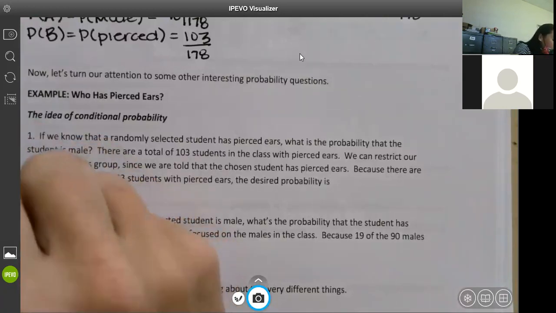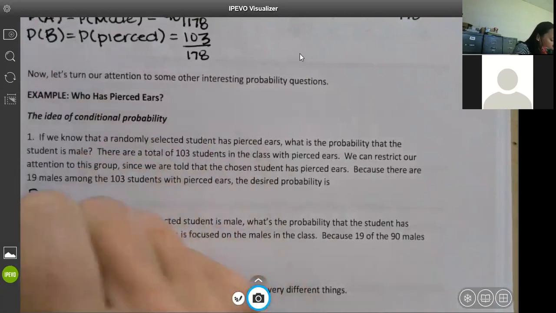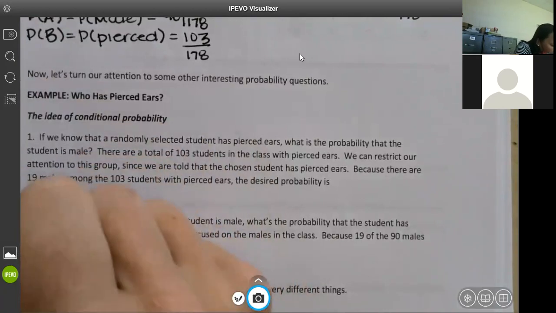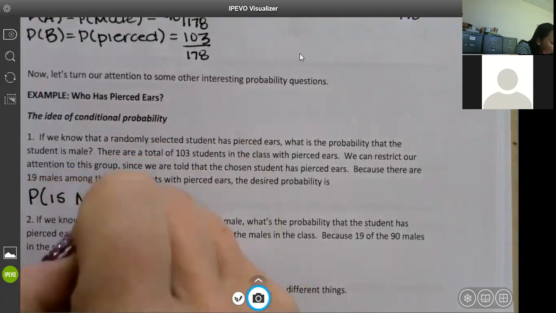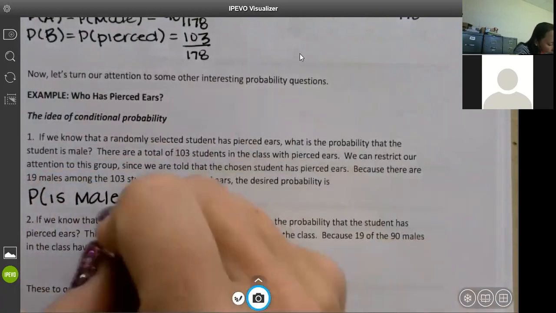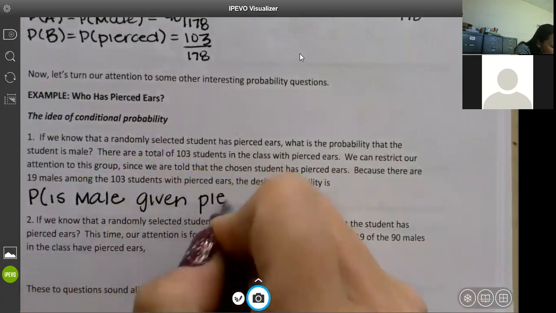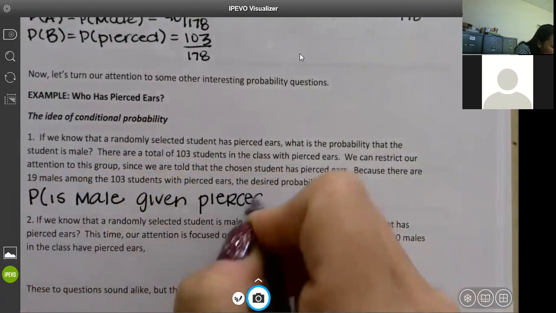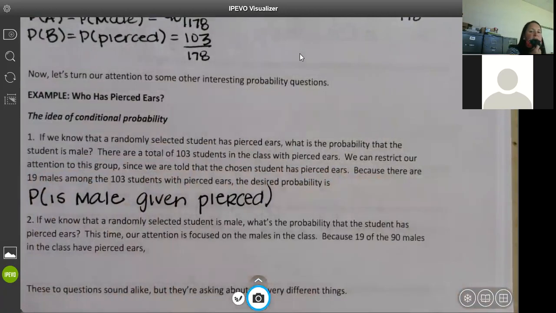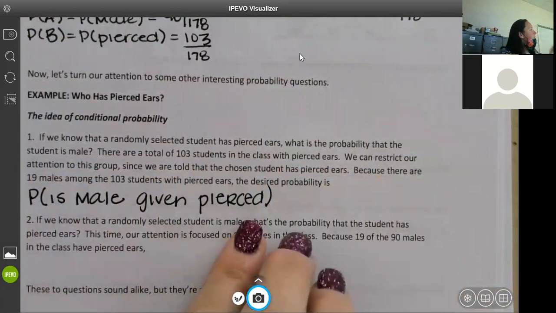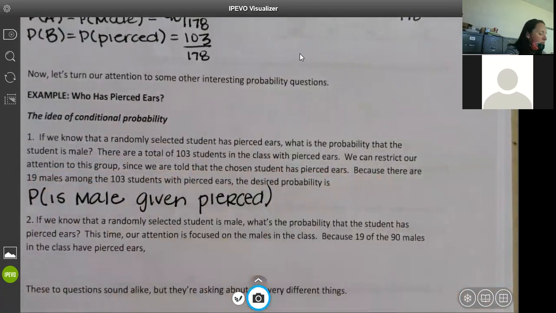So again, look at this one more time. The probability that a student is male given that they are pierced. What it says is there are only 103 people that are already pierced, so that's all we're looking at. Given that they're pierced, only the total number that are pierced.